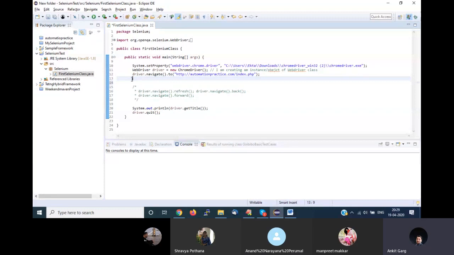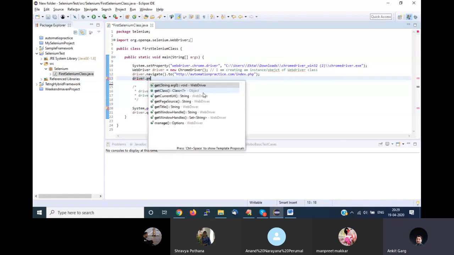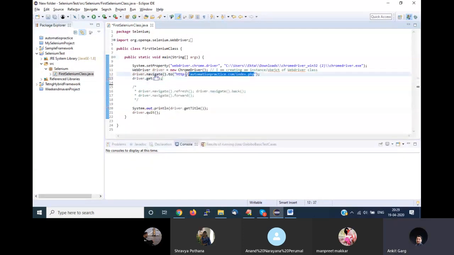Now there are two commands to launch my application. Yesterday I saw the command navigate.to. There is another command, driver.get. Both commands work exactly the same, driver.get and driver.navigate. So instead of this command I can also use this command. Let me run it.